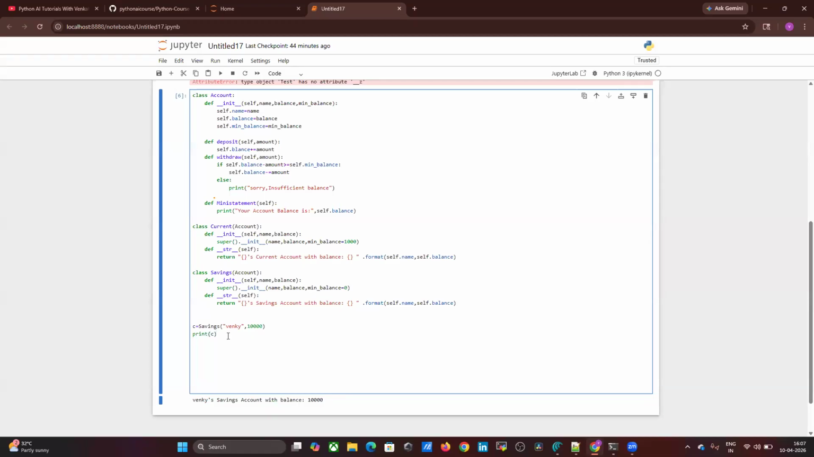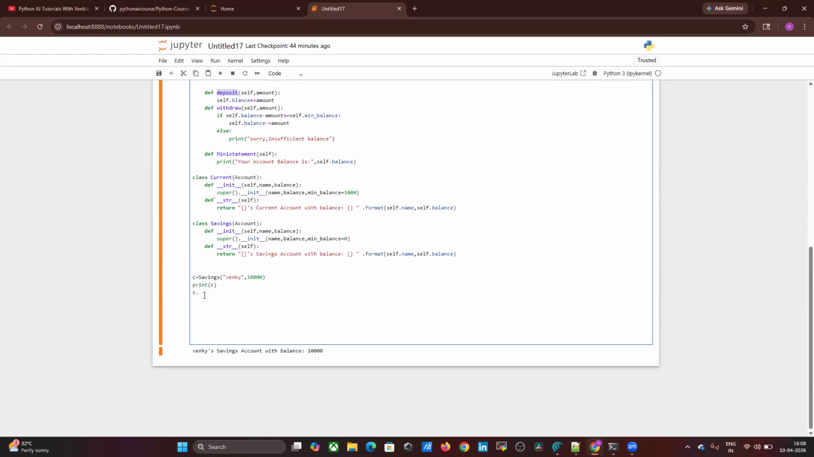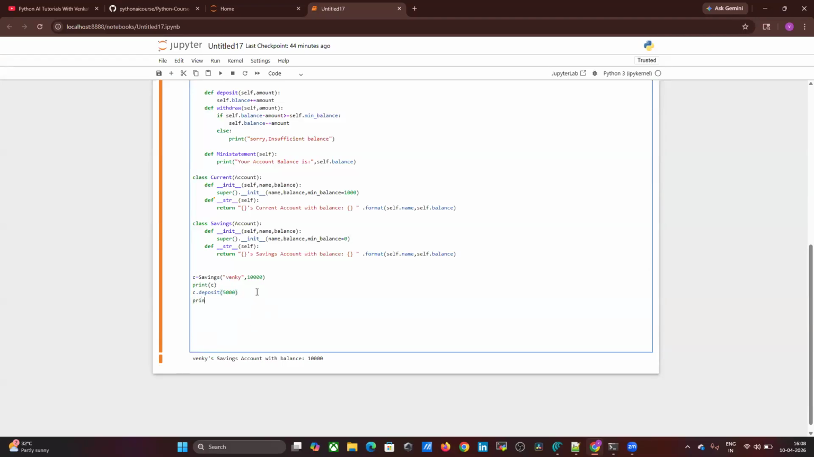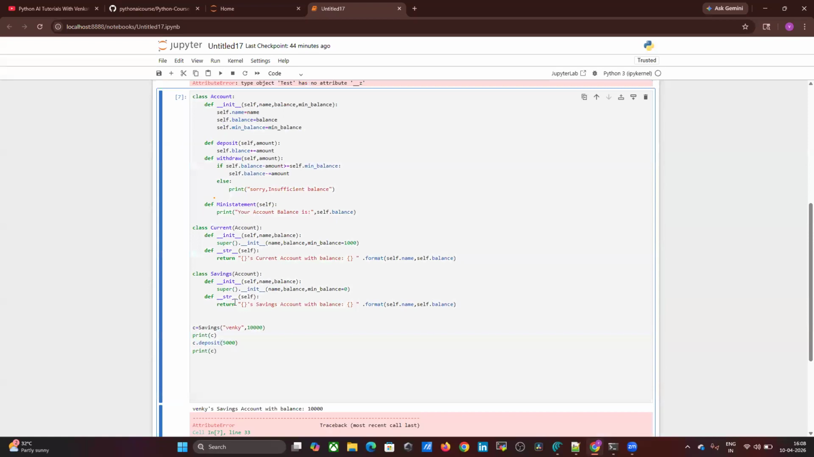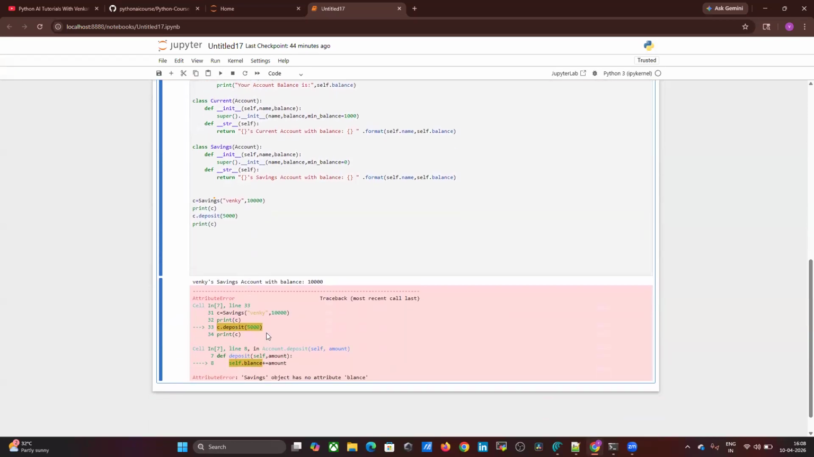Okay, I want to deposit. c.deposit, just I'm copying. Deposit some 5,000. I'm depositing 5,000. Now my balance, how much will we check? 10,000 plus 5,000, 15,000, right? Now what happened? In case you see the deposit of 5,000,